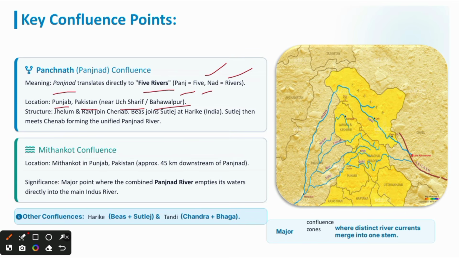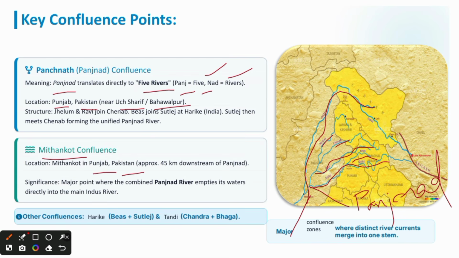Okay, this Panjnad, which means 5 rivers: Jhelum, Chenab, Ravi, Beas, Sutlej. These all 5 rivers meet at a place called Panjnad, which is located in Punjab, Pakistan. Okay, these are the points which you have to remember. Then these 5 rivers, Panjnad, meet the Indus River at a place called Mithankot. Okay, Mithankot in Punjab, Pakistan, approximately 45 km downstream of Panjnad.